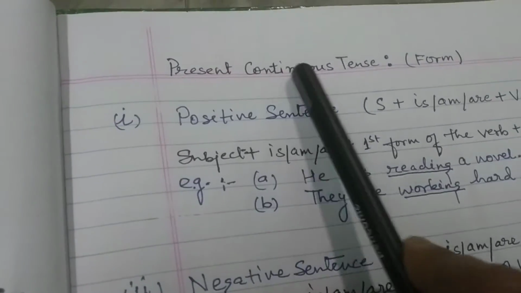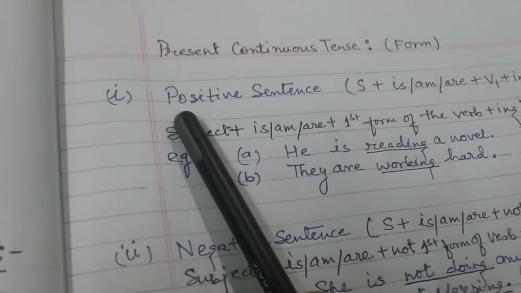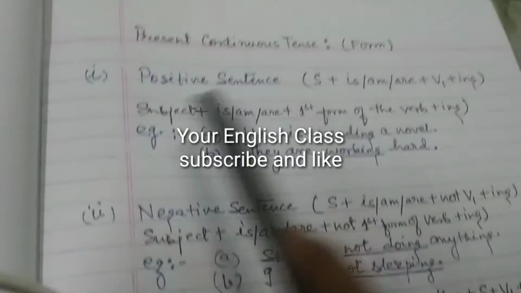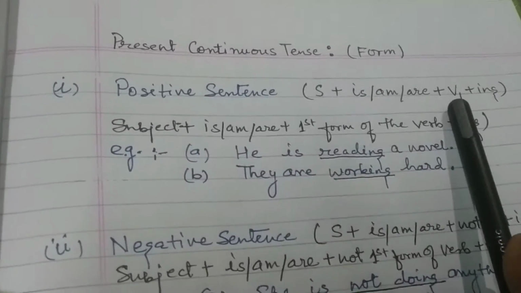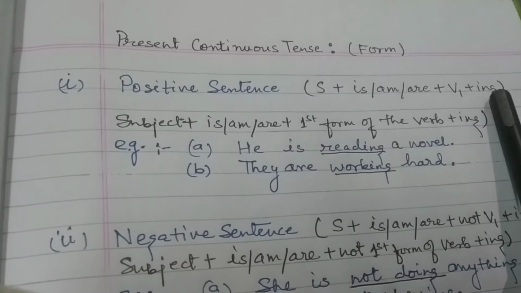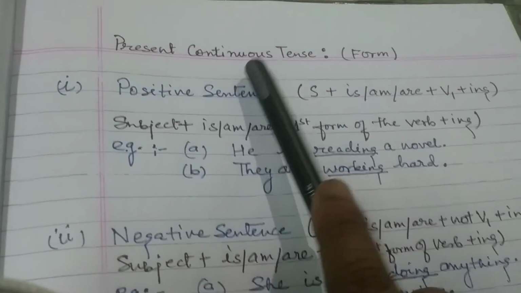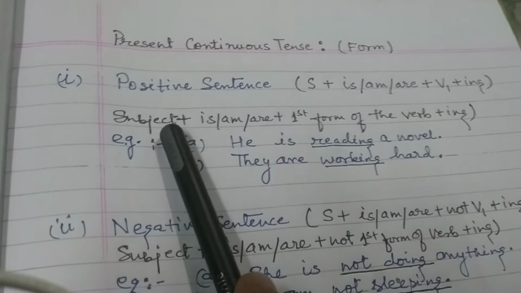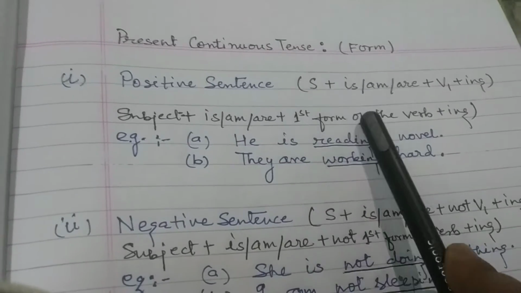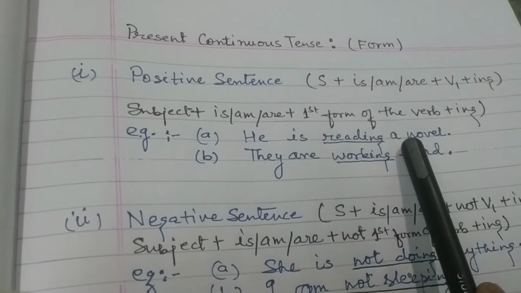Now we will be covering the form of the sentence for present continuous tense. When we write a positive sentence in present continuous tense, we use subject plus is, am, are plus V1, the first form of the verb, plus ing. So whenever you see this continuous tense, the ing form will be there. Examples: he is reading a novel.